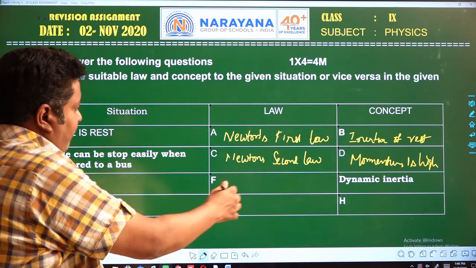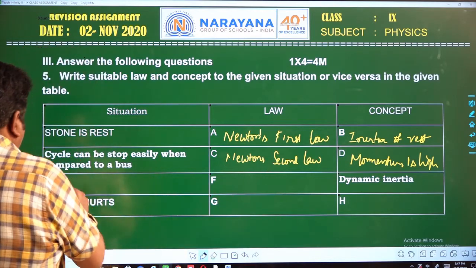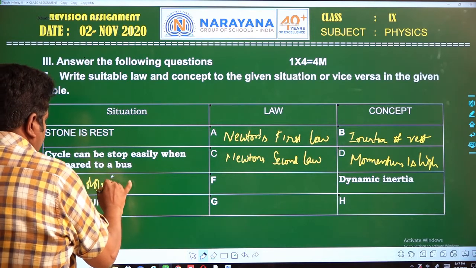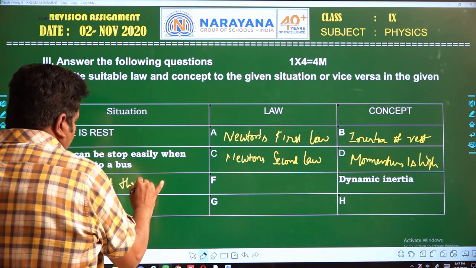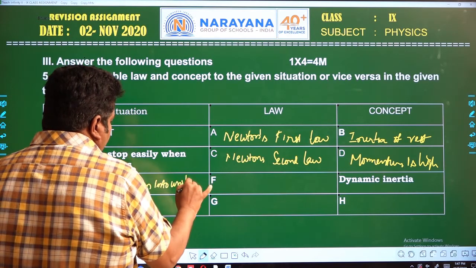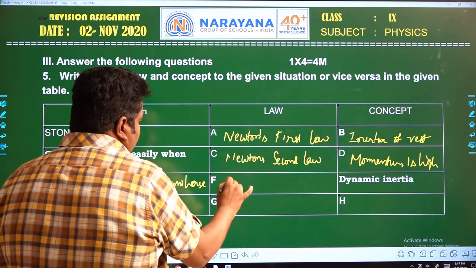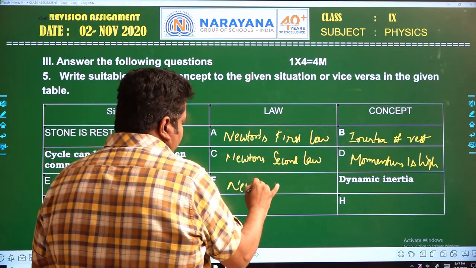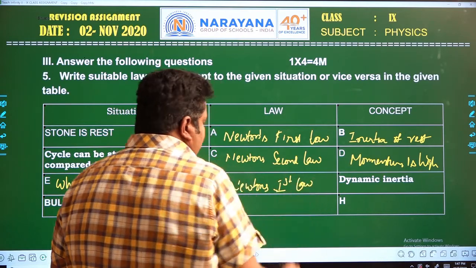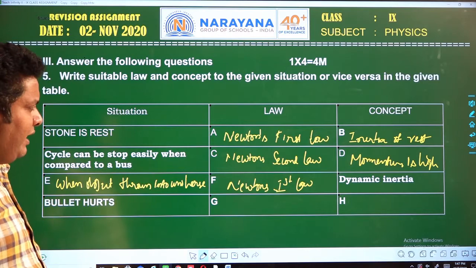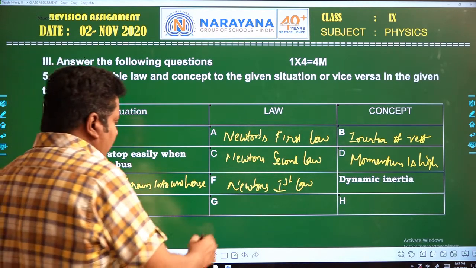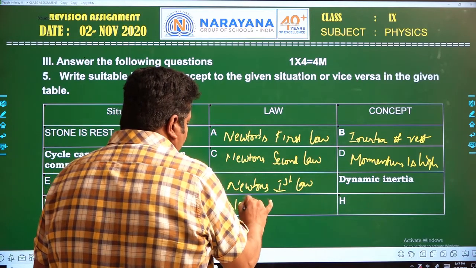Next, E and F. Dynamic inertia, when an object is thrown into space. Here it is Newton's first law. And for dynamic inertia, a bullet hurts, which is Newton's third law.